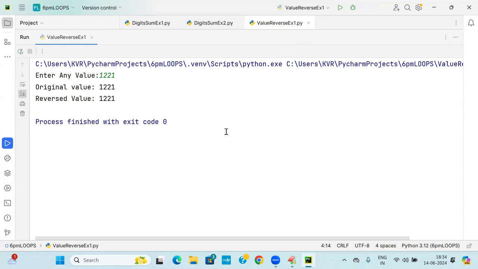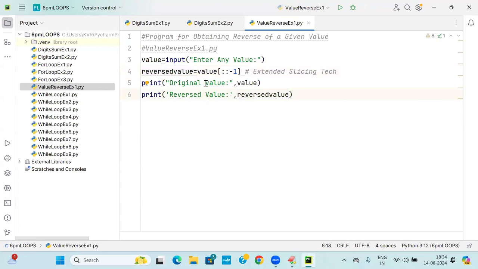Such a type of number is called a palindrome. This example I already said in the ternary operator. Remember? Not remembering? So I think you are not remembering. This is dead easy, not difficult.